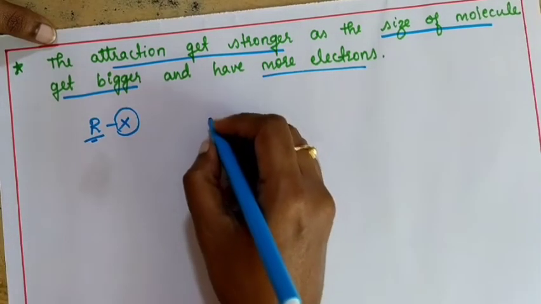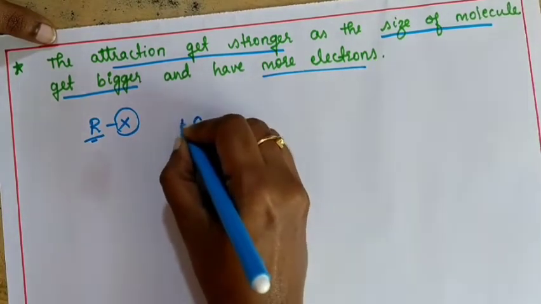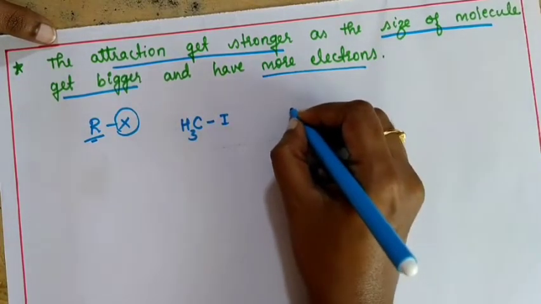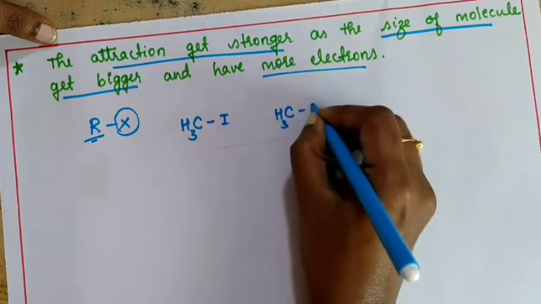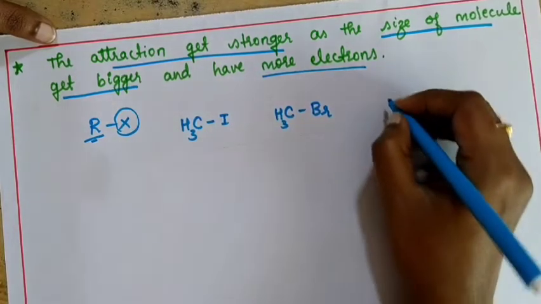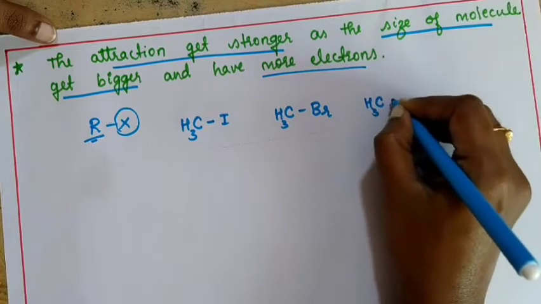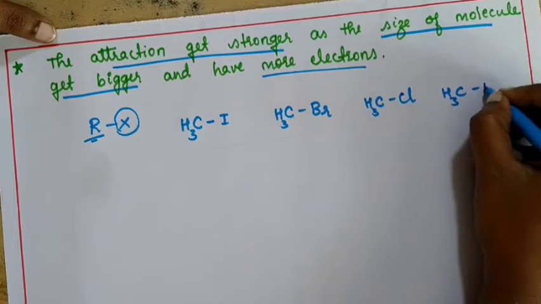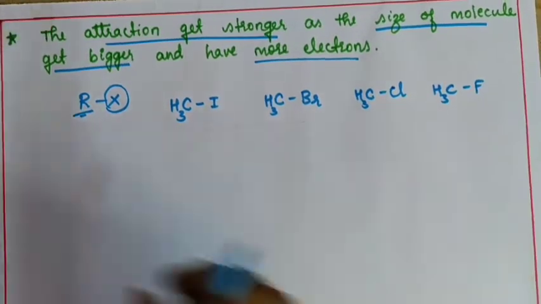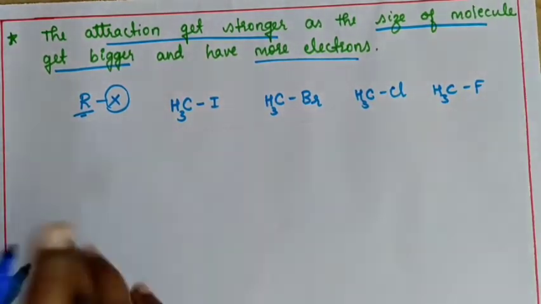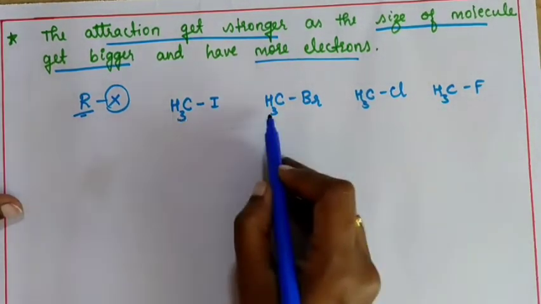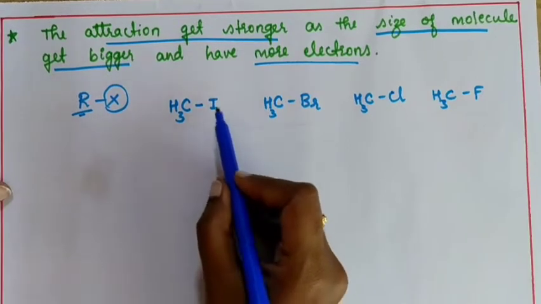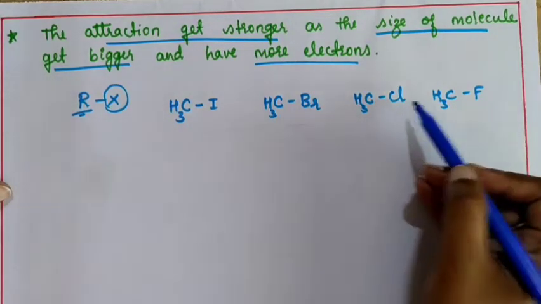Okay, let me write that. I'll write CH3 with iodine, CH3 with bromine, CH3 with chlorine and CH3 with fluorine. If you observe these molecules, you can see that the alkyl group is going to be same. No need to worry about that. But see the halogen groups. One is iodine, bromine, chlorine, fluorine.